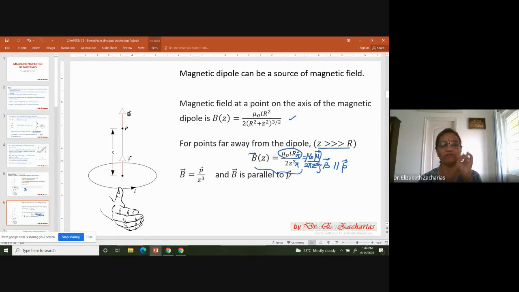So you can see that the B vector and the mu vector are parallel to each other. This is different from what you studied in electric dipole. There, the electric field due to an electric dipole is anti-parallel to the dipole moment. Next, B is proportional to the cube of the distance. That's the same as for the case of electric field also. The electric field falls off as cube of distance. Here, magnetic field falls off as cube of distance.